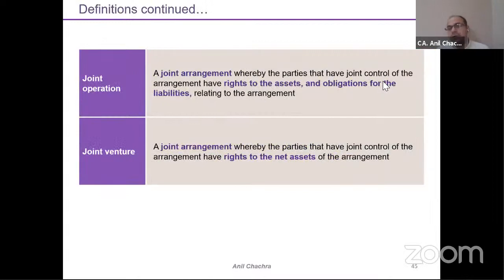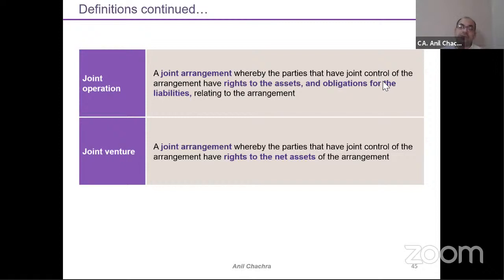Now the question is, as we discussed in the previous slide, a joint arrangement could be a joint operation or a joint venture. What is the meaning of joint operation and joint venture, right? A joint arrangement whereby the parties have joint control of the arrangement and have rights to the assets and obligations for the liabilities relating to the arrangement becomes a joint operation.